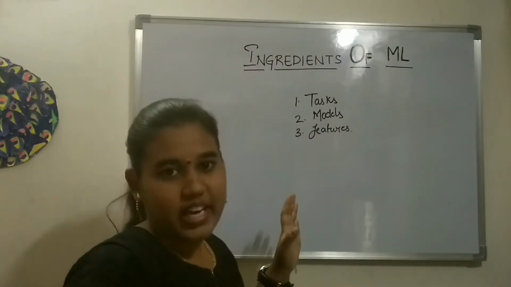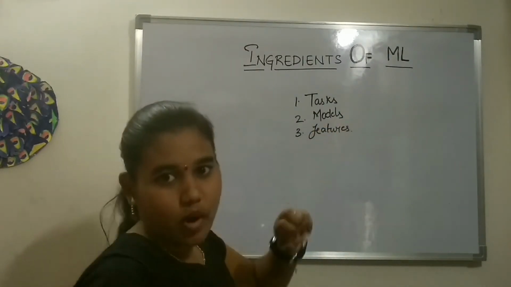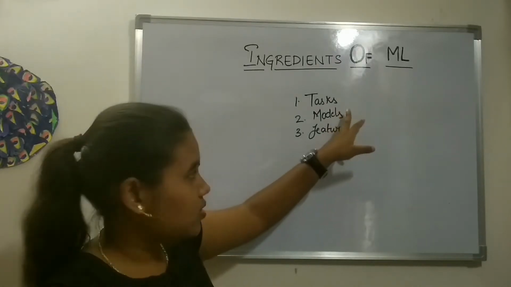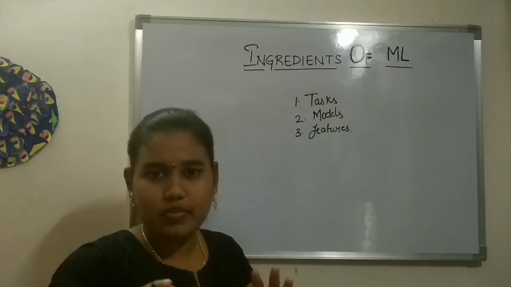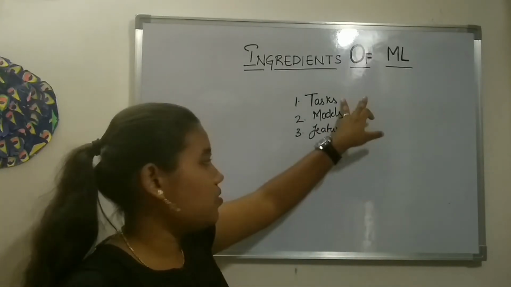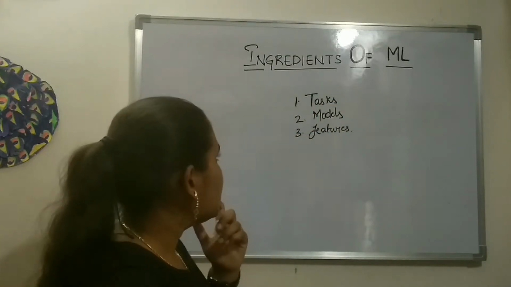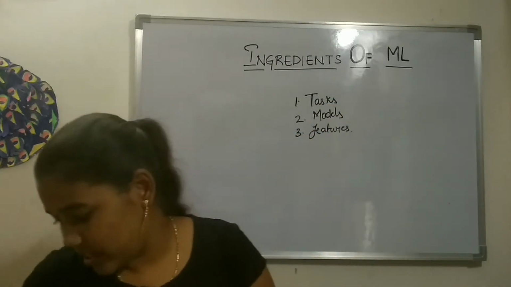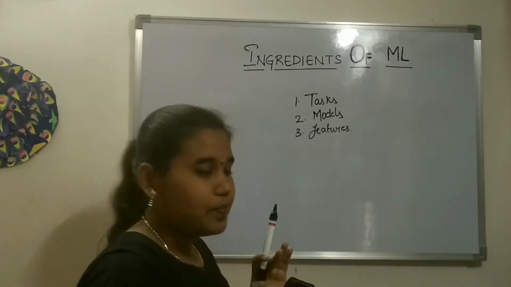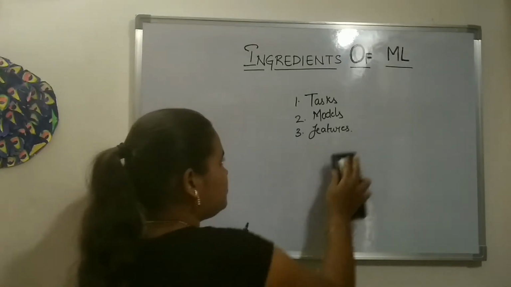Now the main aim of machine learning is to build the right model. To build the right model, we choose the right features that achieve the right tasks. Okay, so this is the simple view. In this video, I'll be clearly stating about tasks. Then in further videos, I'll be featuring both models and features.